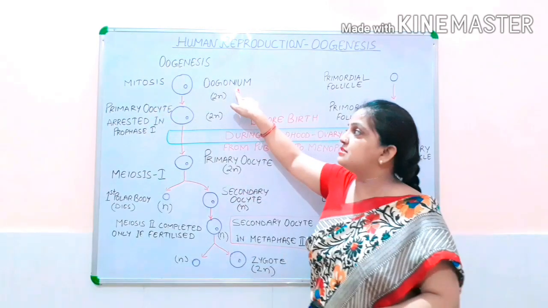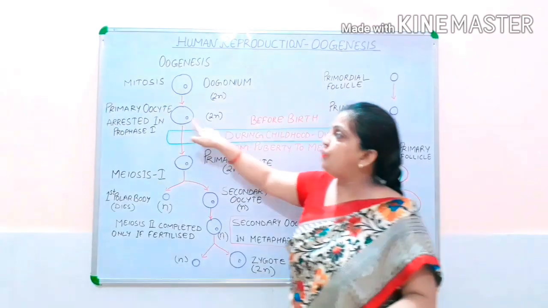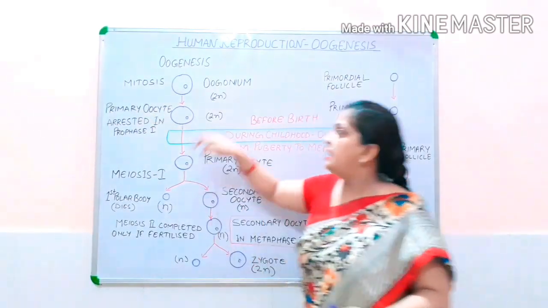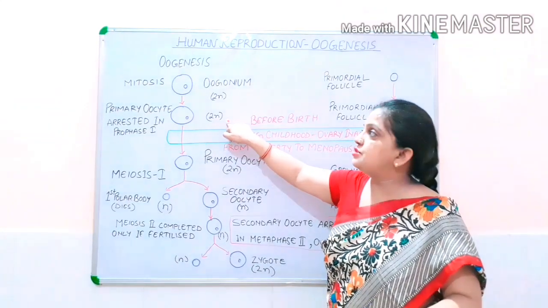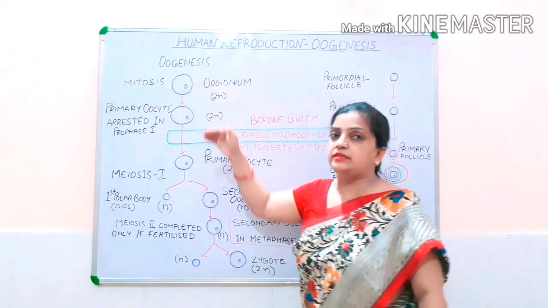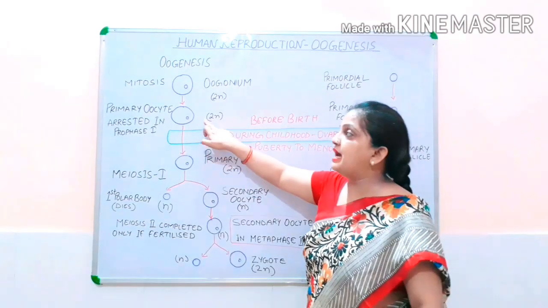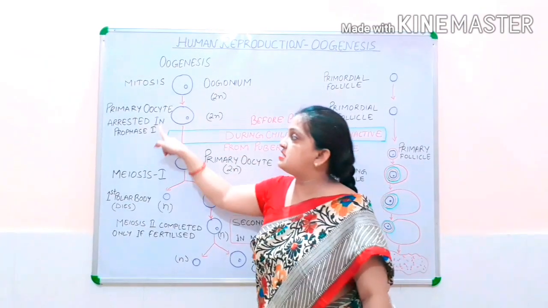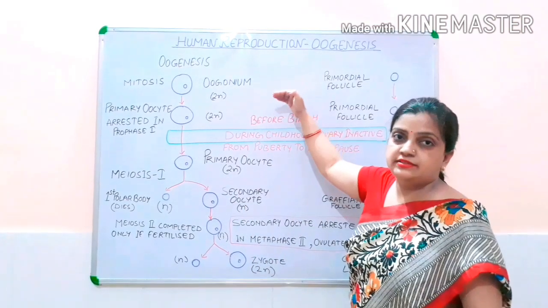Then this oogonium again undergoes mitosis to form a primary oocyte, which is also a diploid structure. And children, as we have discussed a lot, the primary oocyte is arrested in prophase first before birth.